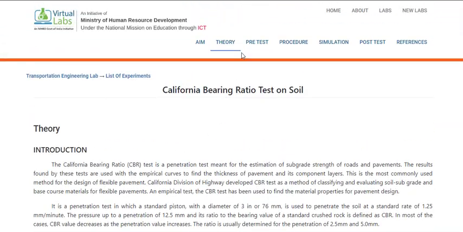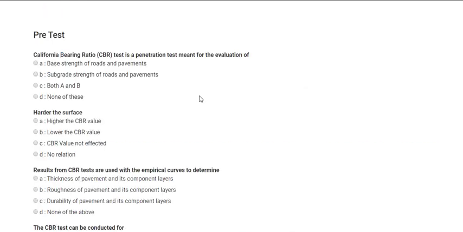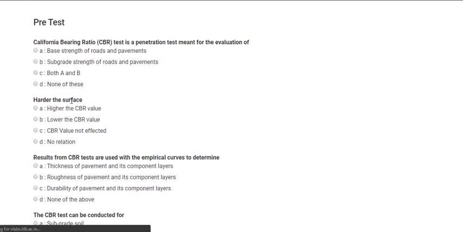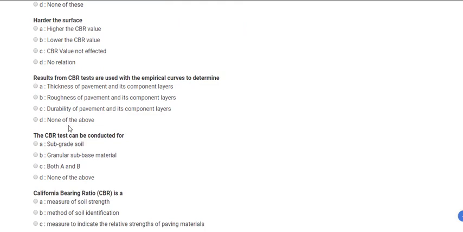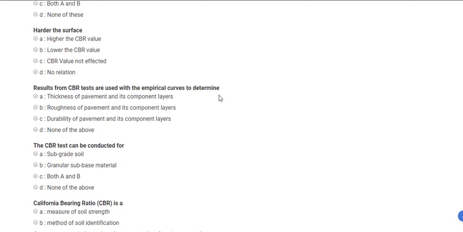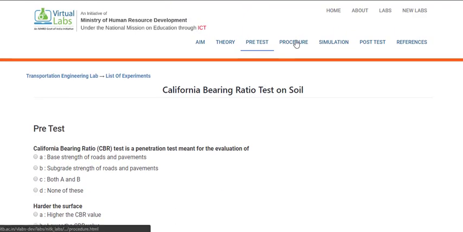So that is about the theory. Similarly, after reading the theory, you can go and take a test to check how much you have understood from the theory of this experiment. Write this test and check your answer at the end. Coming to the procedure,